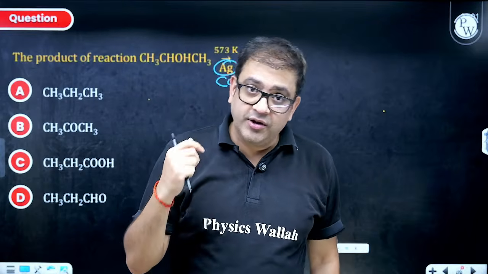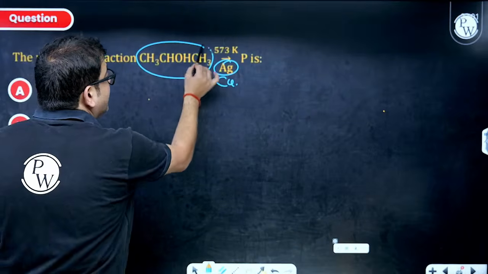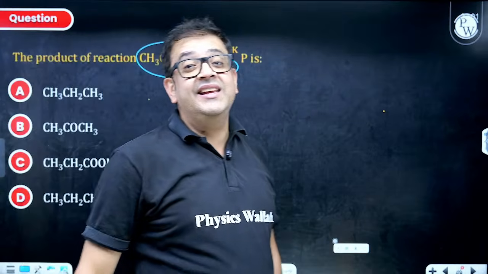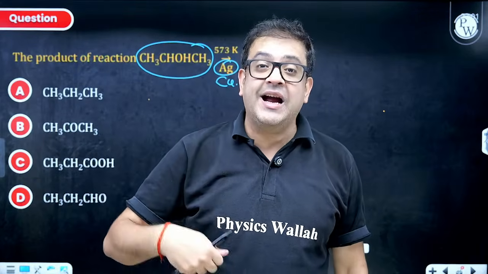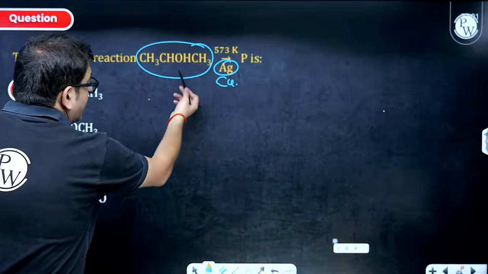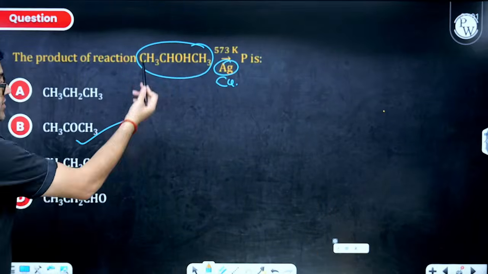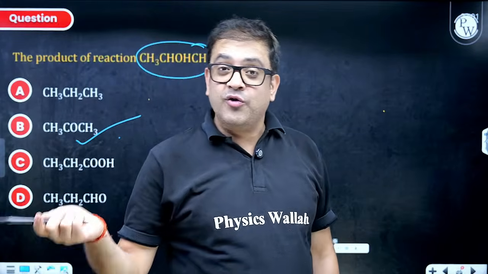Not always, but for this you can understand that whenever you have an alcohol, heated copper acts as a dehydrogenating agent, removing hydrogen and undergoing oxidation. Here, because this is a 2-degree alcohol, you will form a ketone. If it is a 1-degree alcohol, you will form an aldehyde.